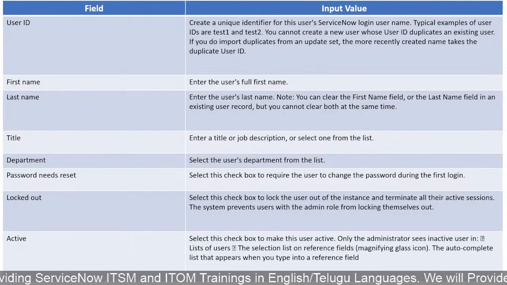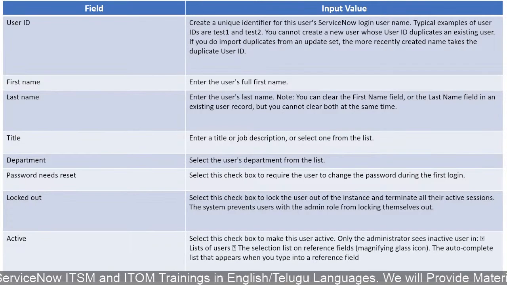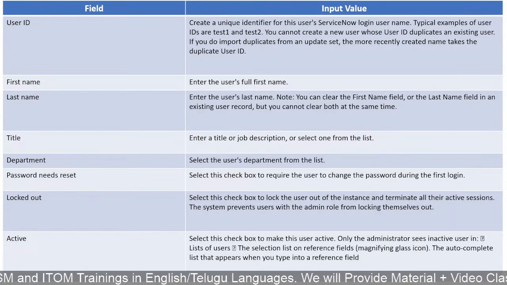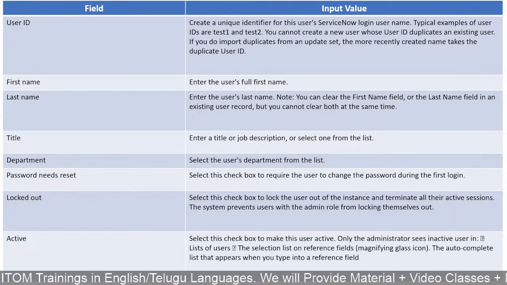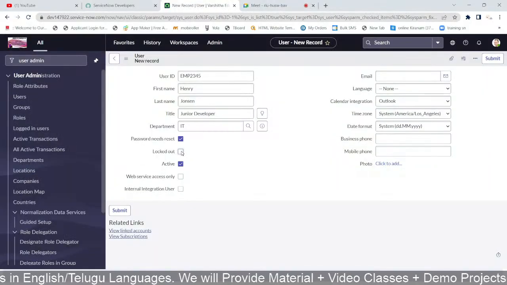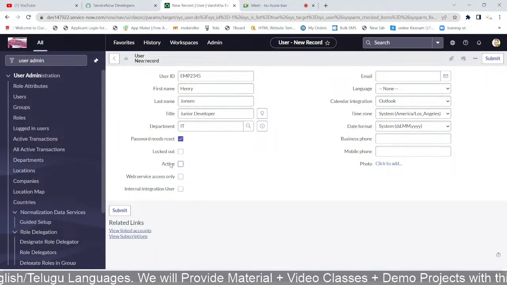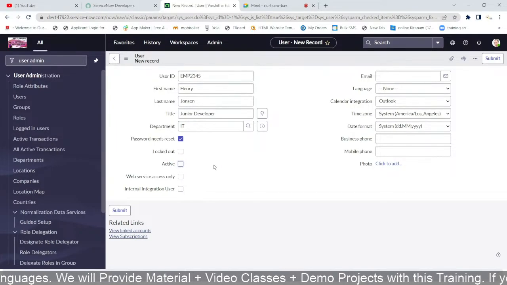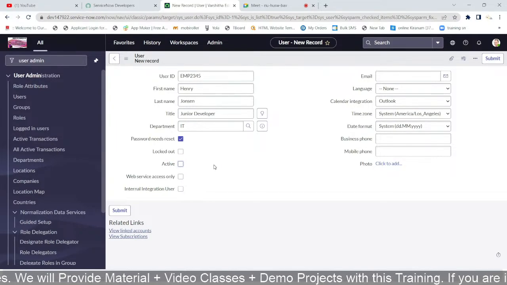And next one is active. You know very well about that. Select this checkbox to make this user active. What does it mean whether a user is active or non-active? If active is empty, then this user is not present, this form is not valid.